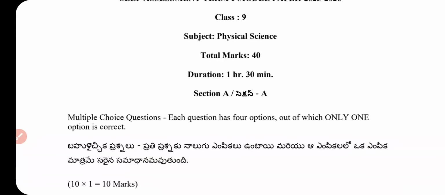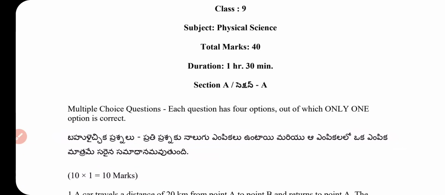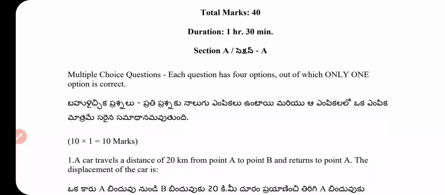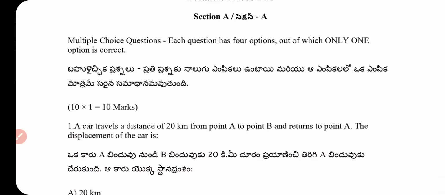Let's start the video. Physical Science, Class 9th, total marks 40, time duration allowed 1 hour 30 minutes. Let's start the paper and the key. Section A, multiple choice questions. Each question has 4 options, out of which one option is correct.